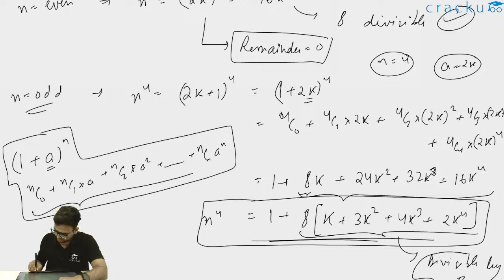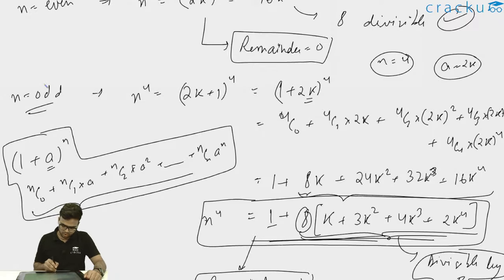This part is completely divisible by 8 because 8 is being multiplied to this entire thing. Now 1 is not divisible by 8, so the remainder left will be 1. The remainder that will be left will always be 1. So whenever n is an odd number, the remainder will always be 1.